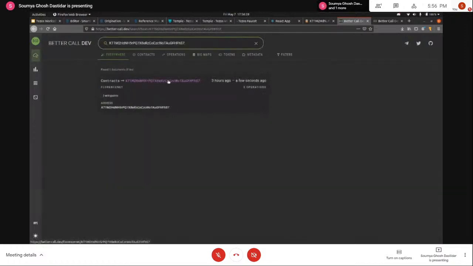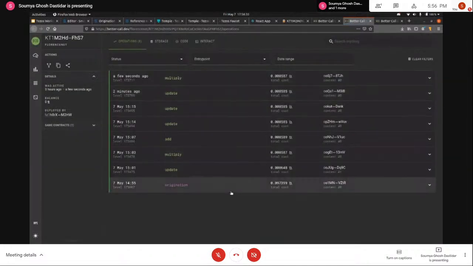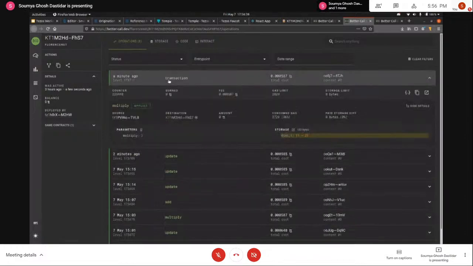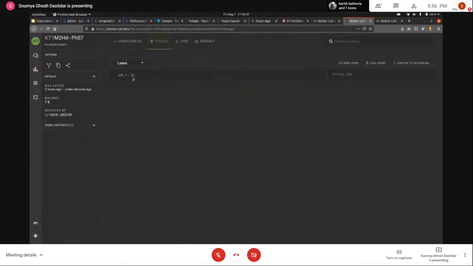So if I open it on Better Call Dev, you can actually see the contract calls better. So these are the transactions or the contract calls that have happened for this particular contract. And as you can see, these are the calls. So I did the multiply call just now, and that is how that has updated the value from 11 to 12. Yeah, and we can see the storage here, and we can see that the storage is updated to 12. So that was all for the demo.